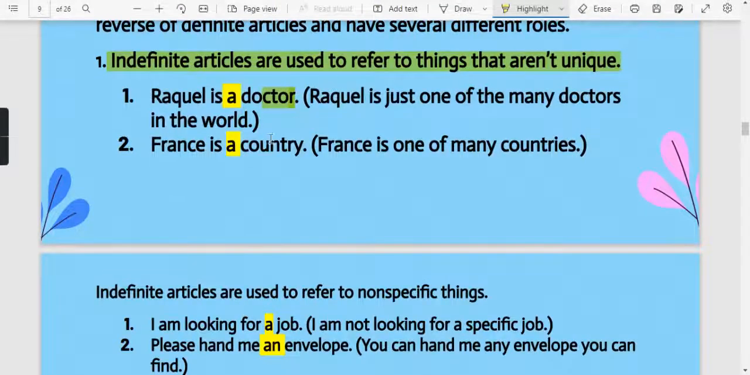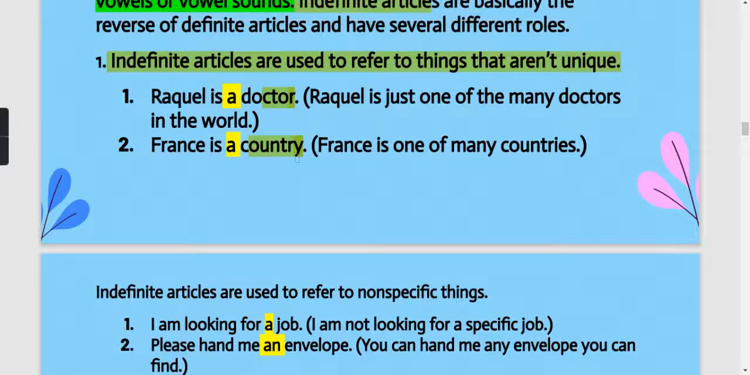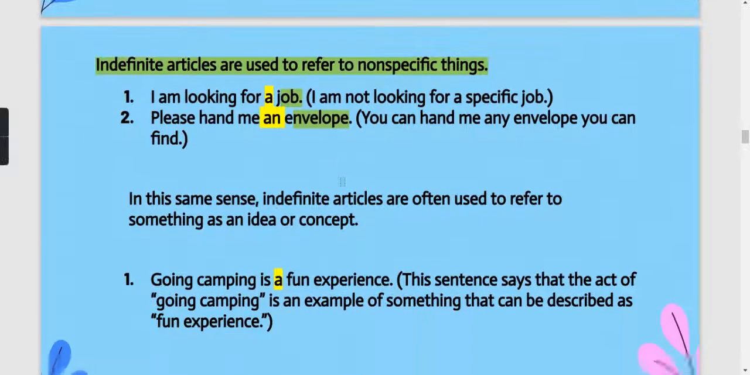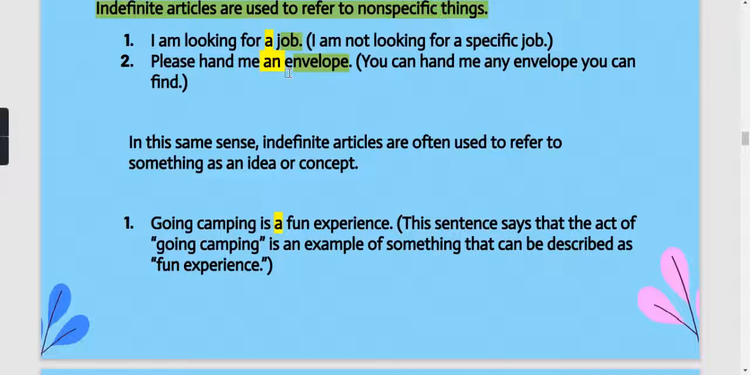Again, France is a country. There are many other countries in the world, so again we are using the article a. Also, indefinite articles are used to refer to non-specific things. Like, I am looking for a job. A job can be of any kind and any type. Please hand me an envelope. An envelope can be of any type and anyone can use it. So that is why we are using a and an here.